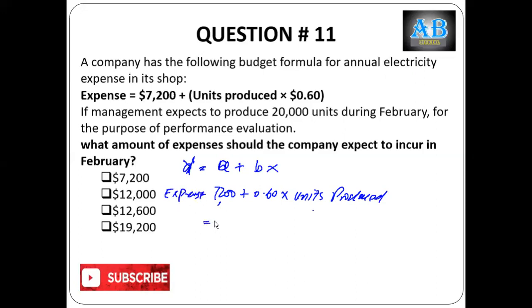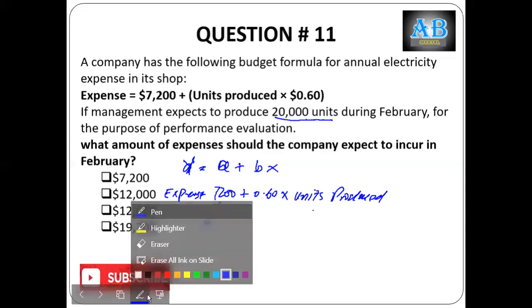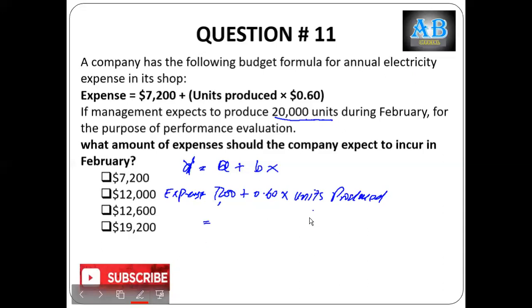If management expects to produce 20,000 units, this he has given to us, units produced 20,000, times 0.6. In this way, we will calculate BX, which is the total variable cost, and fixed cost is given to us.